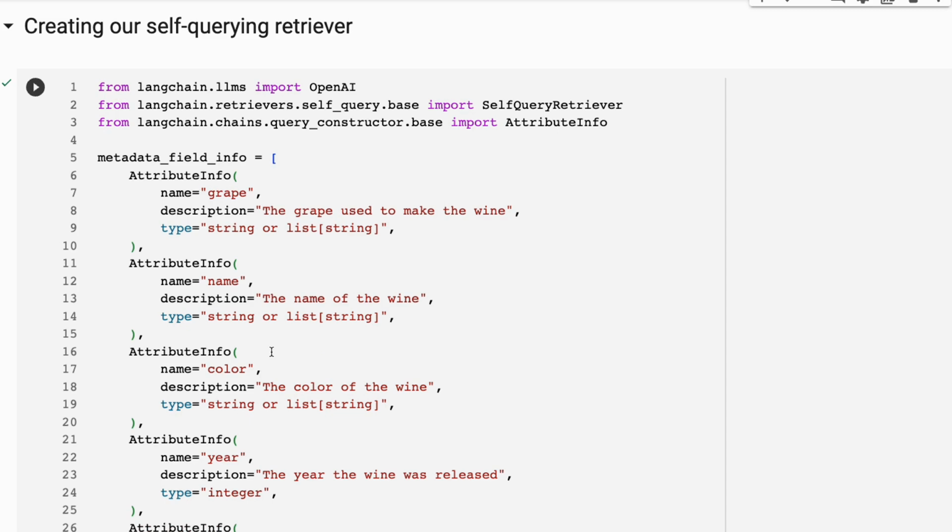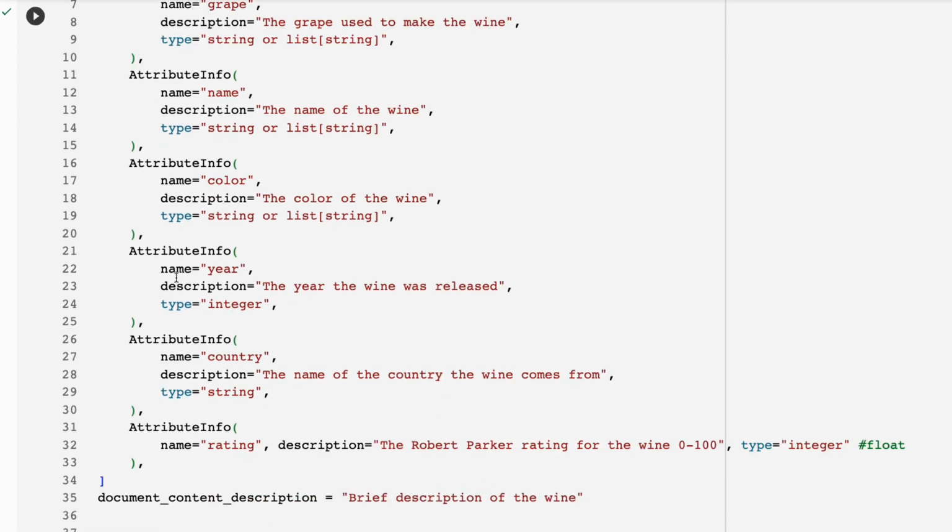All right, so next up, what we need to do is create our self-querying retriever here. So this is something that's built into LangChain. The key thing that we need to do, though, is we need to tell it the metadata info. So you can see that each one of these relates to one of the types of metadata that we've got in there. So we've got grape, which is the grape used to make the wine. We've got the name of the wine. And you'll see that these are strings or list of strings in here. We've got the year is going to be an integer. We've got the country here. We've got the color of the wine.